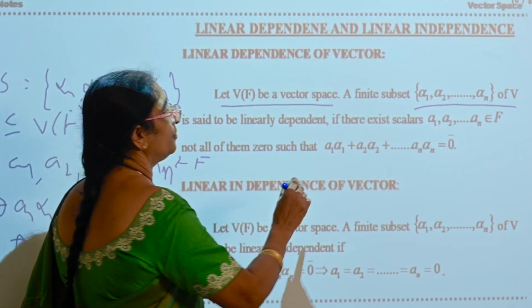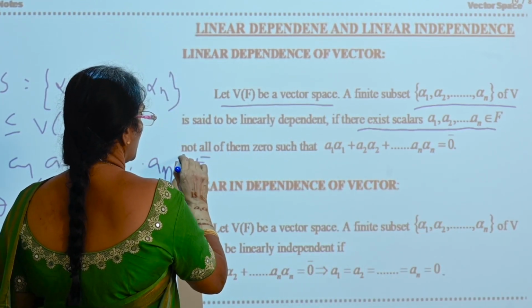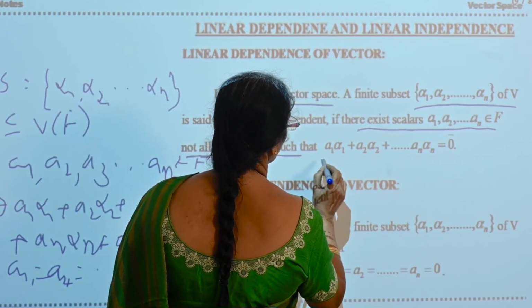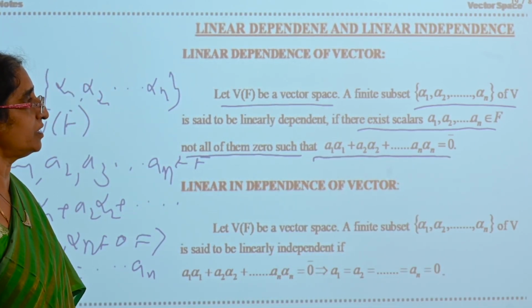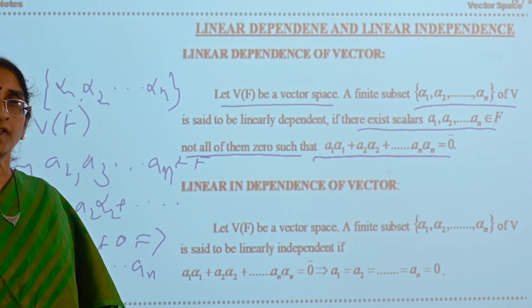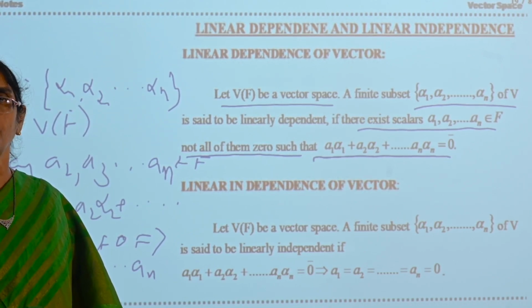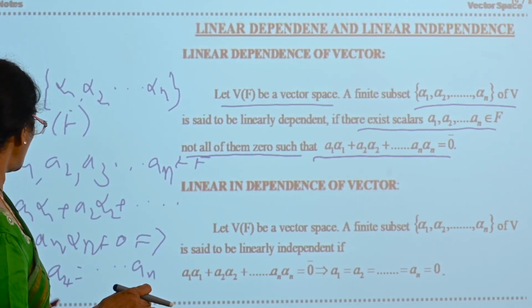See here, if there exist scalars a1, a2, an belonging to F, not all of them zeros, such that this combination holds. Now in what I said, alpha 1, alpha 2, alpha n belong to V. If there exist constants a1, a2, an in F such that a1 alpha 1 + a2 alpha 2 +